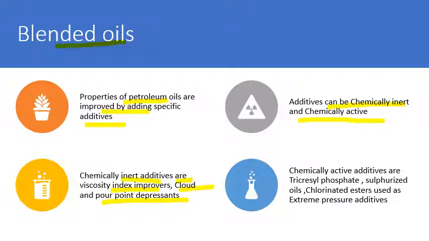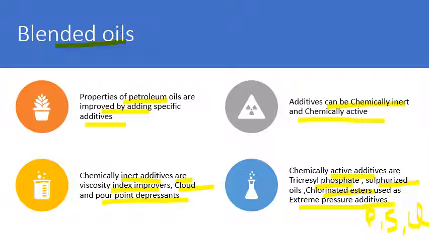The next one is chemically active additives, which undergo a reaction, and the reaction product is responsible for improving the property. For example, the extreme pressure additives come in the category of chemically active additives. The additives are tricresyl phosphate, sulfurized oil, chlorinated esters, because in these the active functional groups are phosphorus, sulfur, and chlorine. These are the active functional groups in these additives.